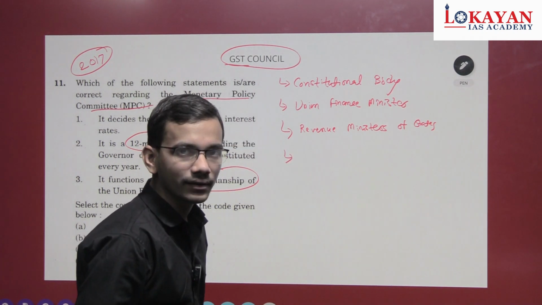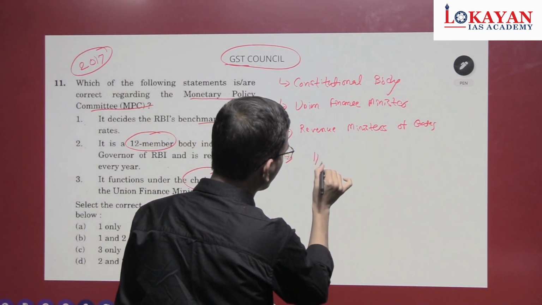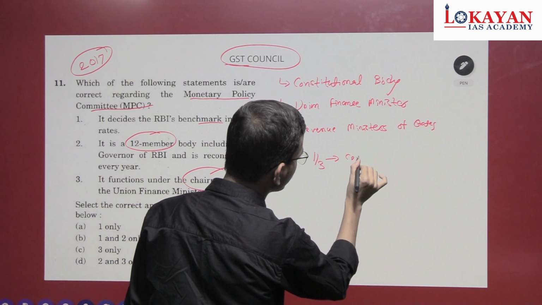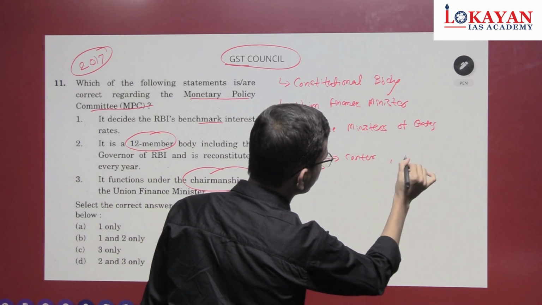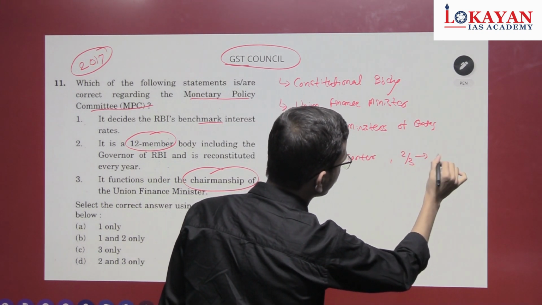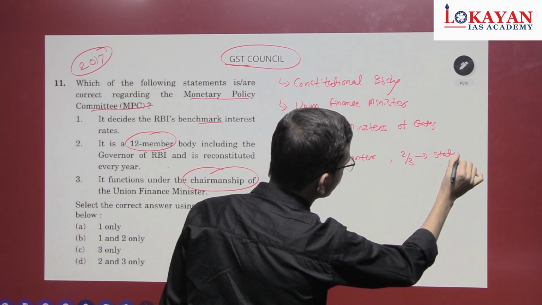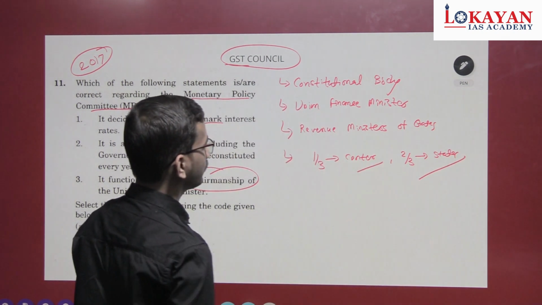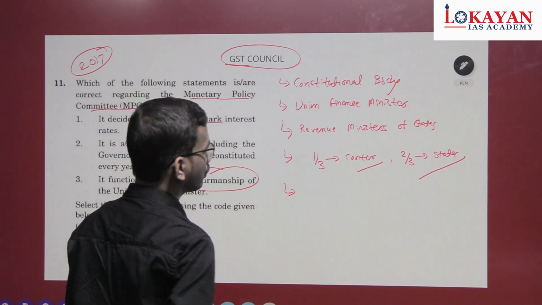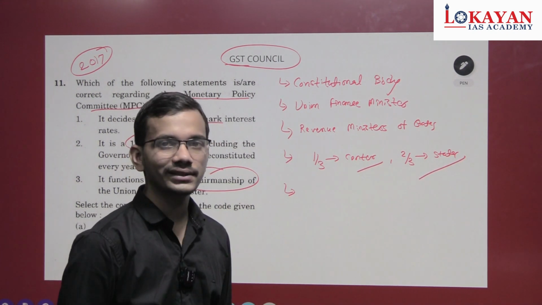What is the voting pattern? 1/3 vote to center and remaining 2/3 to states. 1/3 to center, 2/3 to states.